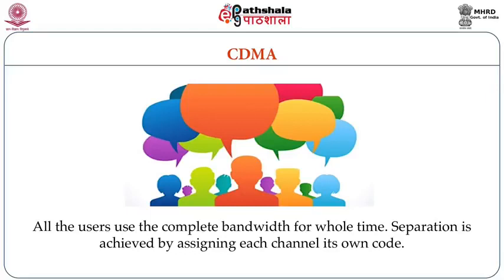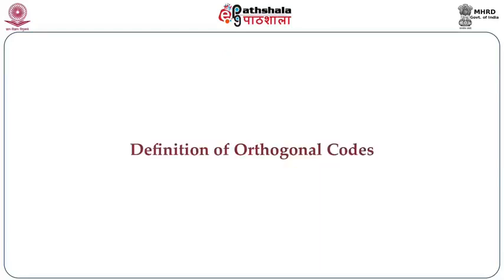This is exactly what we saw when we discussed the analogy to the multiple access requirement, that is the people sitting in a hall speak in different languages. But there itself we also discussed that these languages should be very different from each other. So the same thing applies here also, that the codes should also be very different from each other. Such type of codes are known as orthogonal codes. What is an orthogonal code?